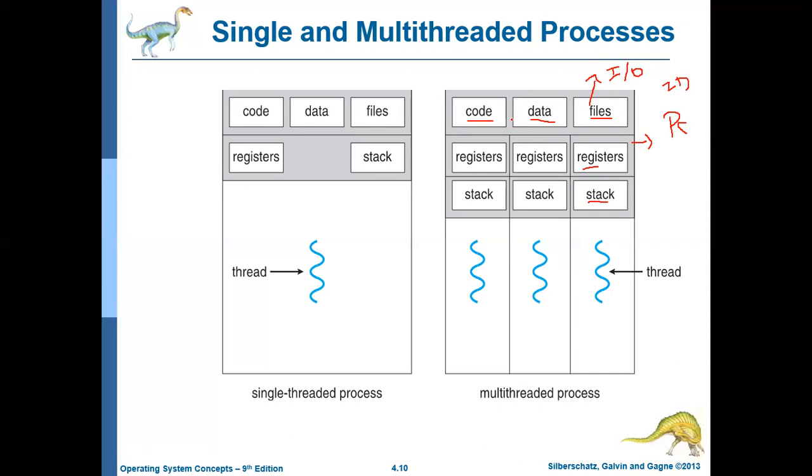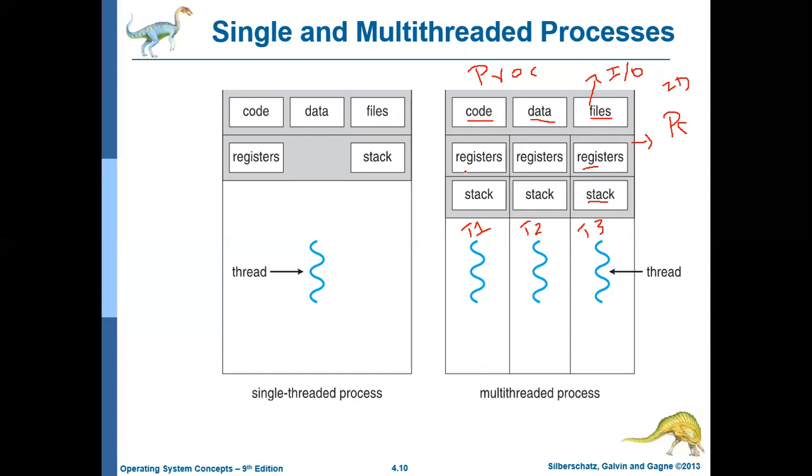These things basically belong to a particular process. This entire unit is a process, and this process is currently running three threads. We can call them thread 1, thread 2, and thread 3.